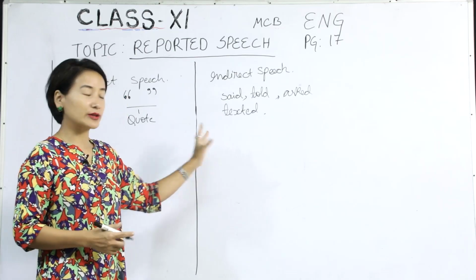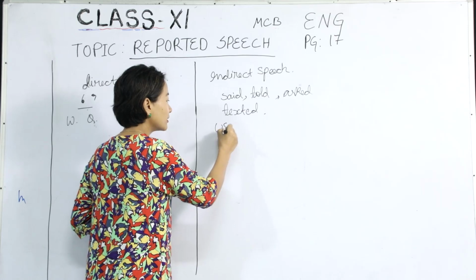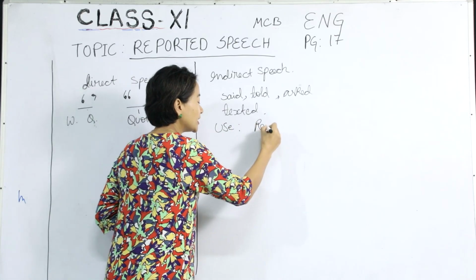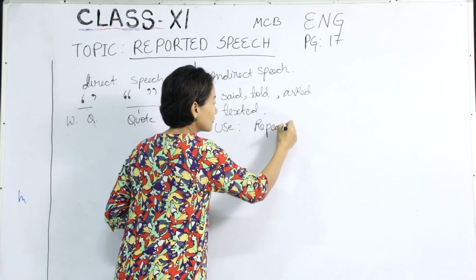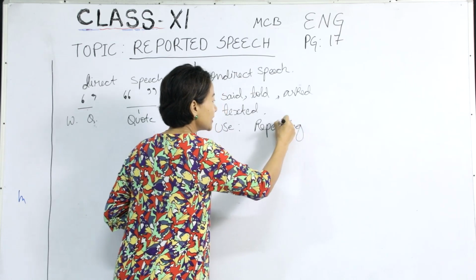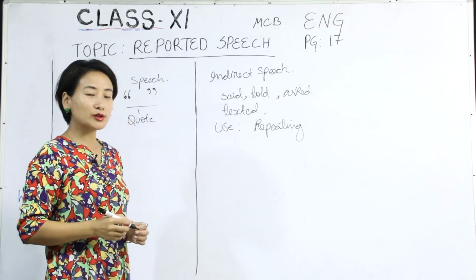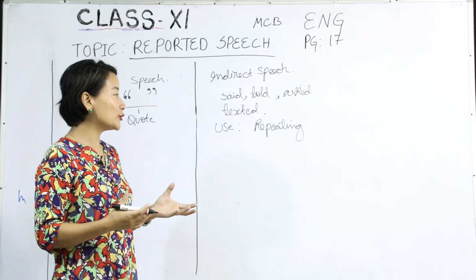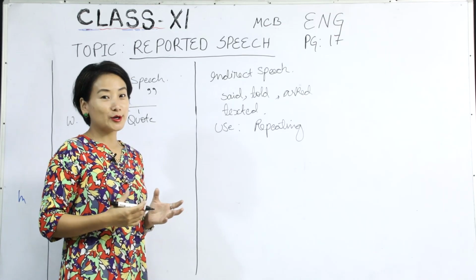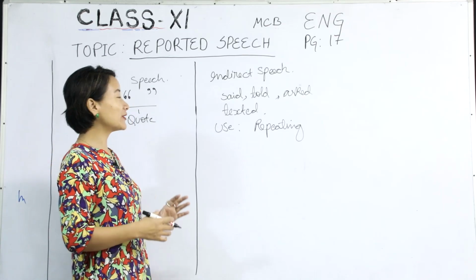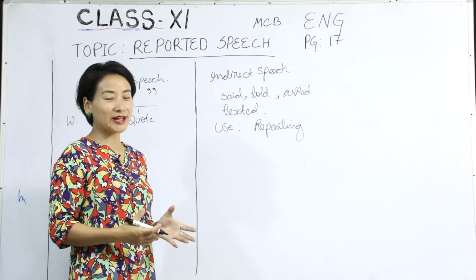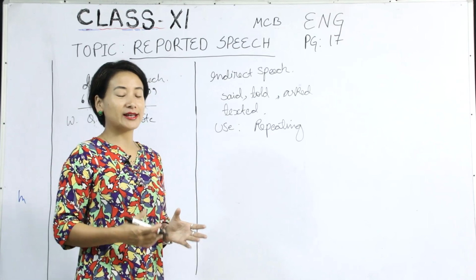Now, when do we use it? Remember, we use it when we are repeating somebody else's speech, and also we usually use it when we are gossiping. I hope you are not given much to that kind of thing, but let me give you an example.